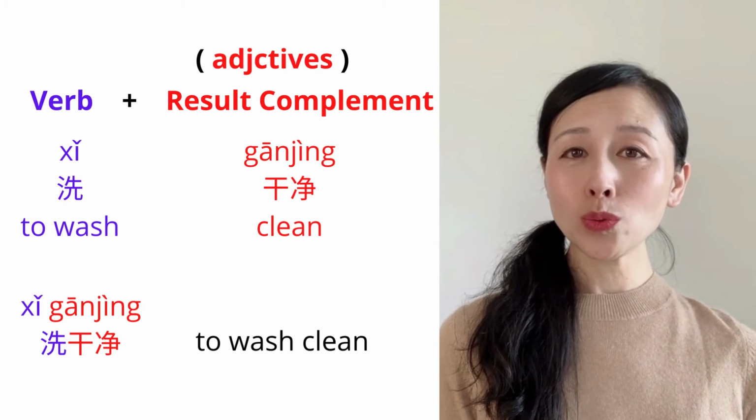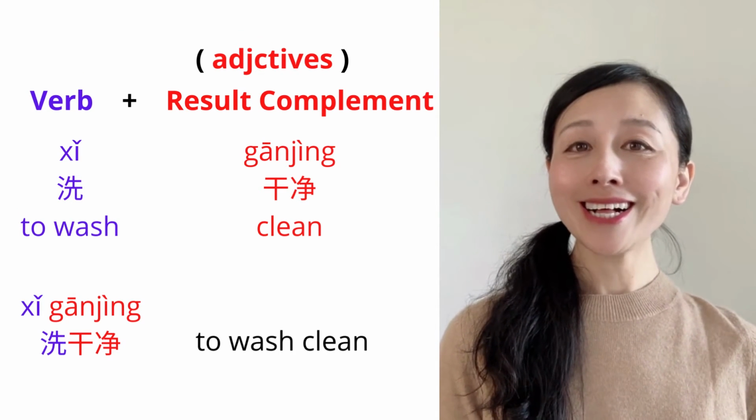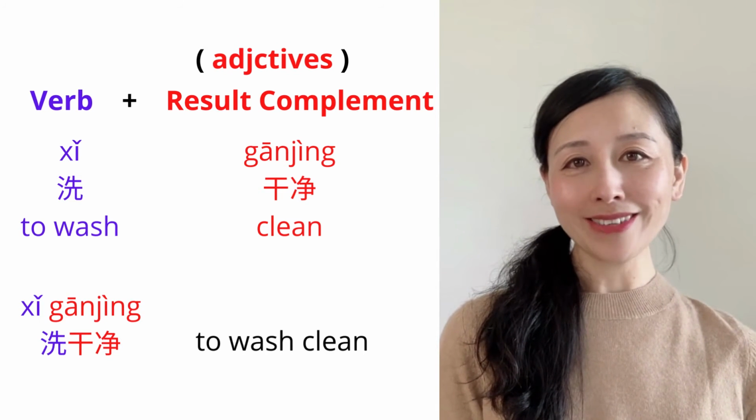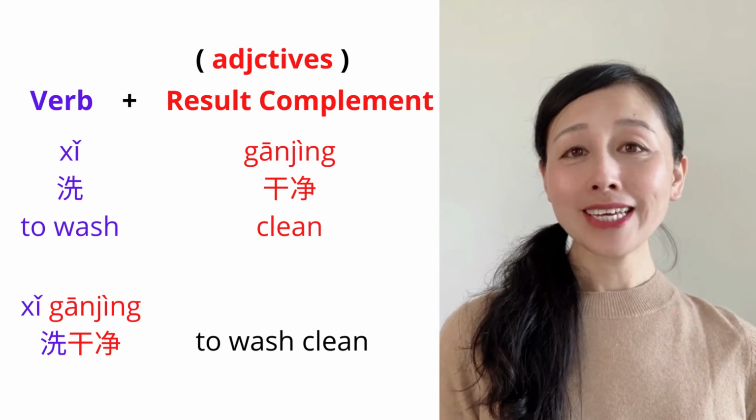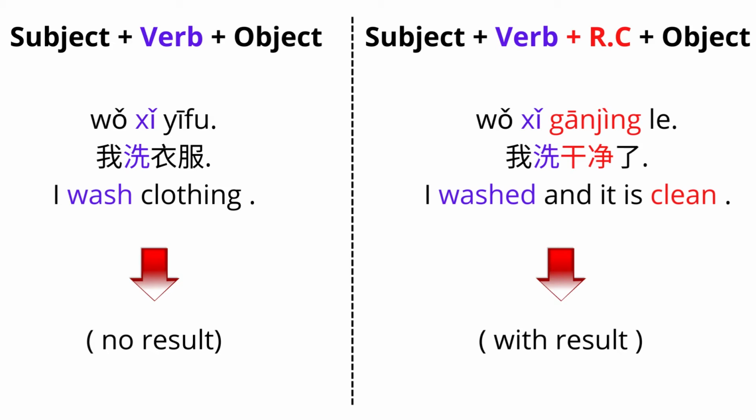The verb to wash, 洗. Result complement, 干净, clean. 洗干净, to wash clean. I wash clothing, 我洗衣服. The action is to wash, no result. The other sentence, I washed and it's clean. 我洗干净了. The action has result which is clean.